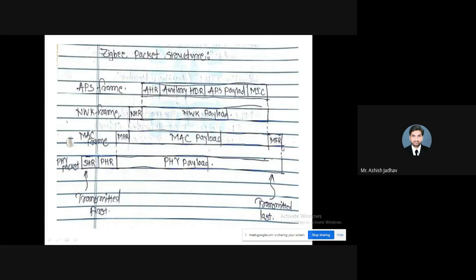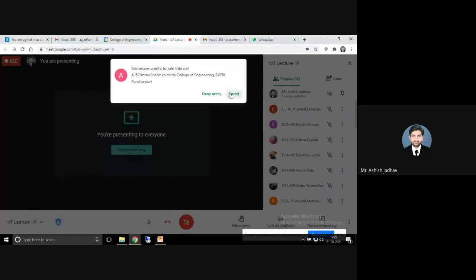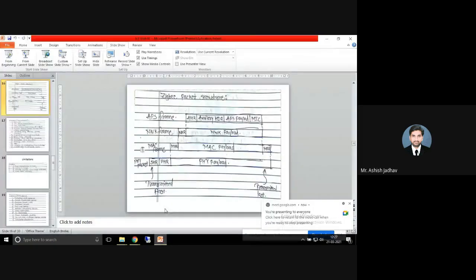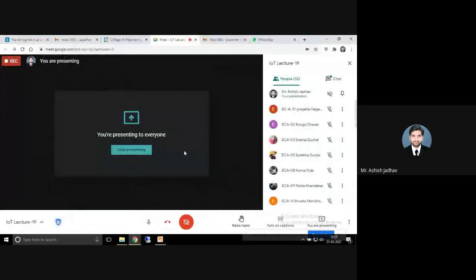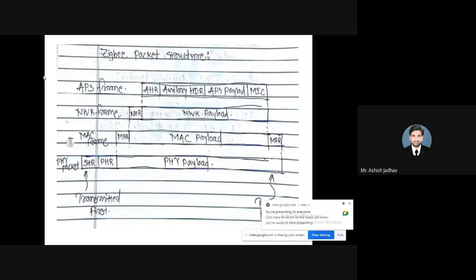After that, at the end, we have this MFR, the MAC footer. The MAC footer will contain a 16-bit frame check sequence, and the verification algorithm as well.